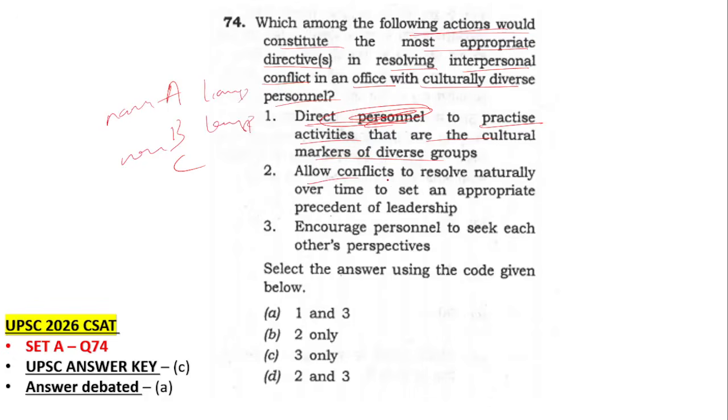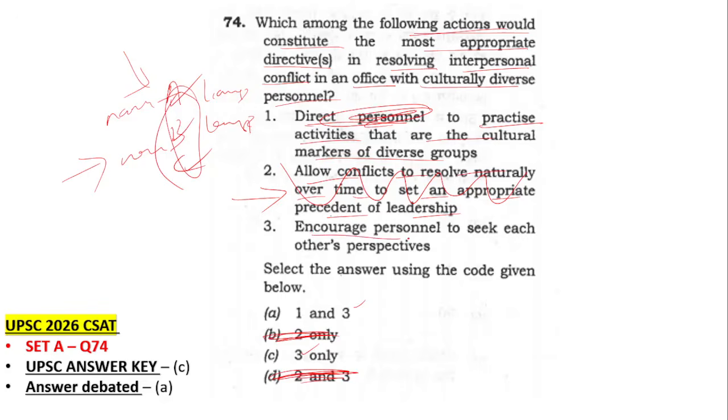Two: allow conflicts to resolve naturally over time to set an appropriate precedent of leadership. Meaning they're saying don't give any instruction. Let them say whatever, they will have to listen. Naturally they will debate or do whatever, and then one leader will come, one person will decide and everything will fall in place. But that is a blunder anyway. So 2 you have to eliminate. This instruction you should not give. Okay, 2 gone.